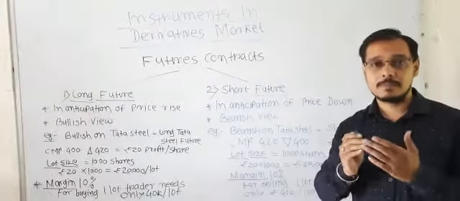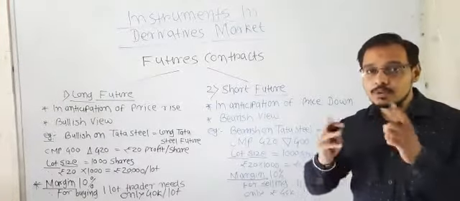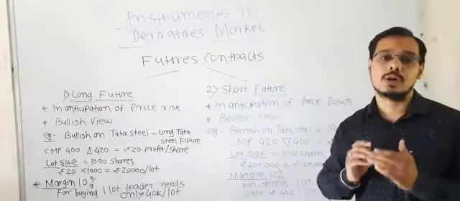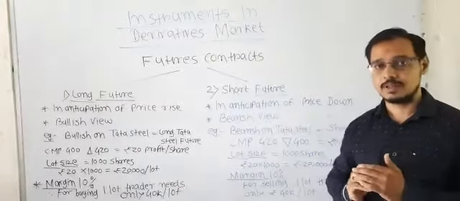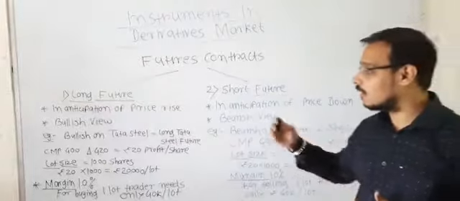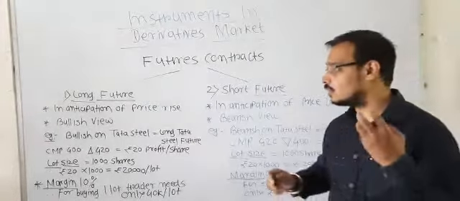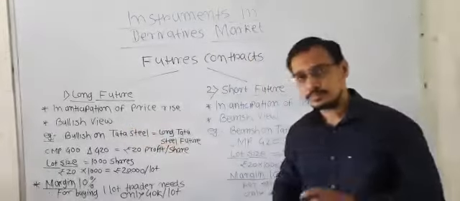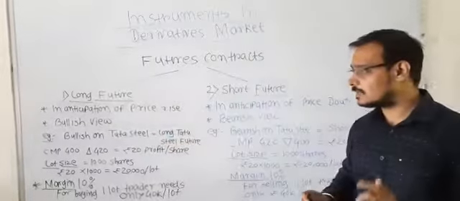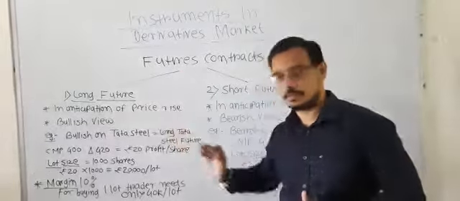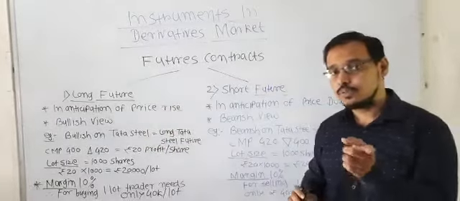In the same manner, exactly the opposite can also happen. Take a reverse of your anticipation. If you are bullish on Tata Steel, but the price of Tata Steel goes down, you will make a loss.